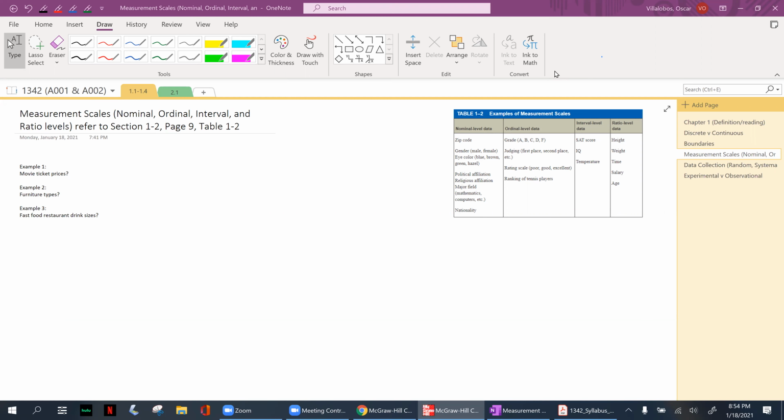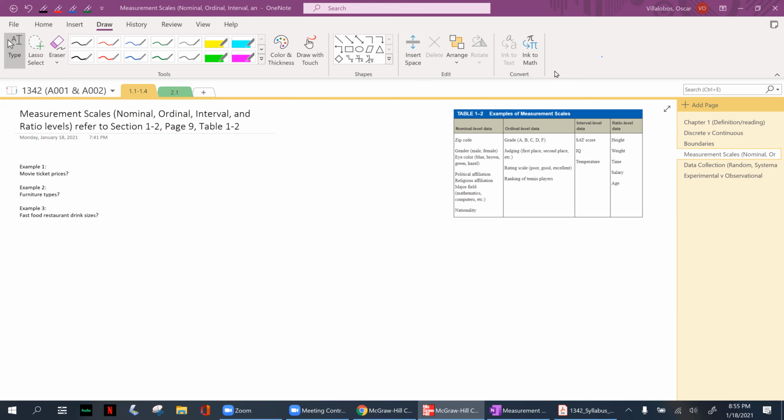We should have already read this part where we get to differentiate nominal level data, ordinal level data, interval level data, and ratio level data, right? So for our example one, whenever it comes to money, they would ask you to classify the variable as either a nominal level, an ordinal level, an interval level, or ratio level measurement, right?